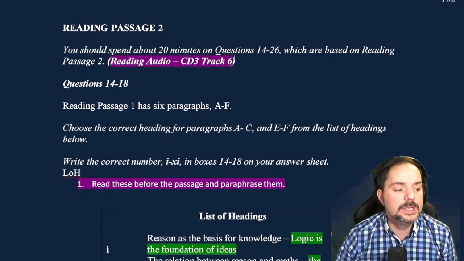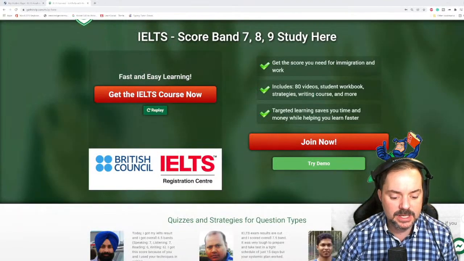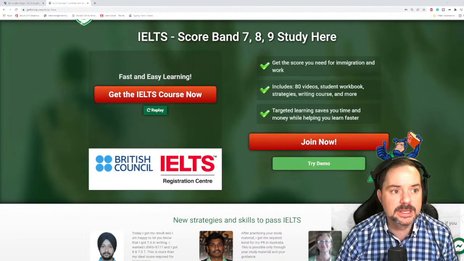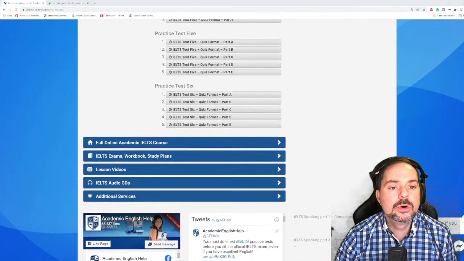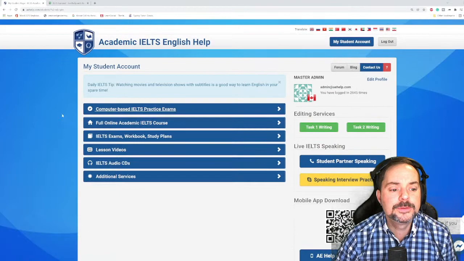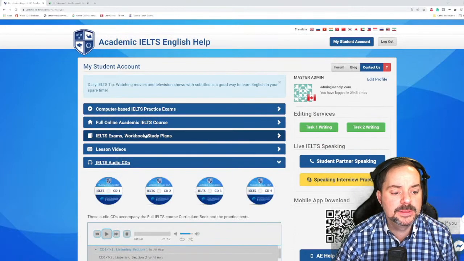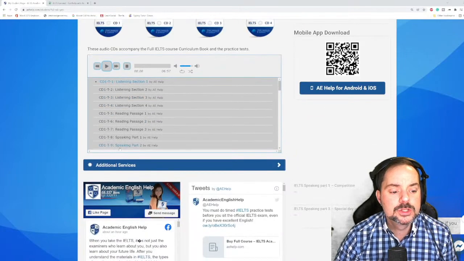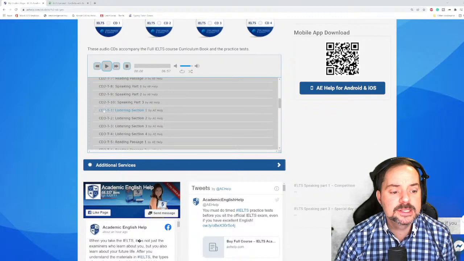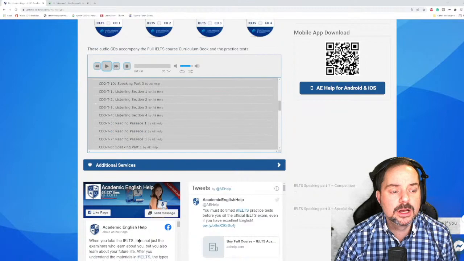So what we do here is we go back to this website where you heard all that audio before playing. And then you go to, not the computer-based practice exams, but the IELTS audio CDs. Okay. So this is CD3 because it's exam 3 and it's track, what was it, track 2? I don't think it's track 2.